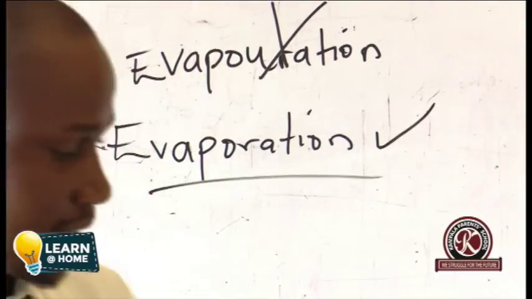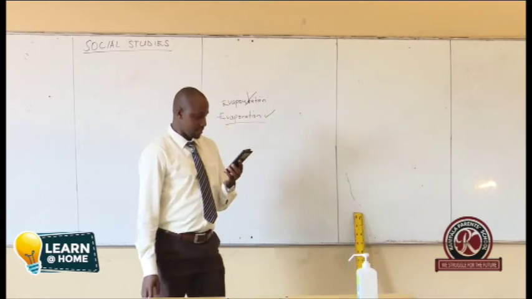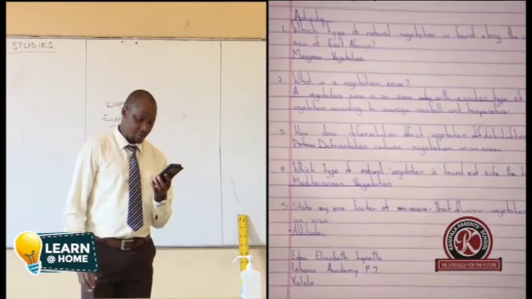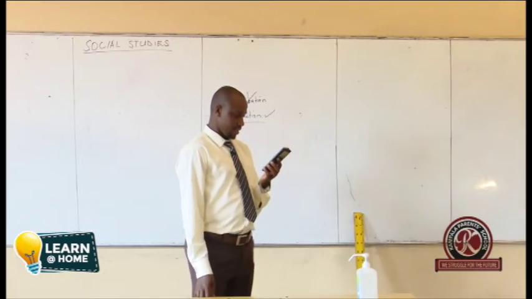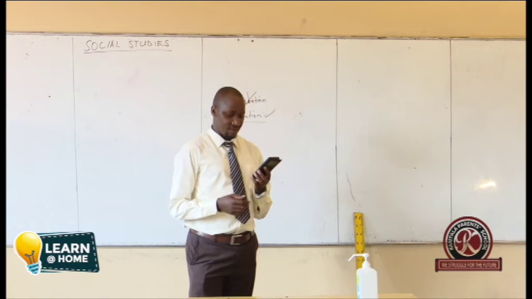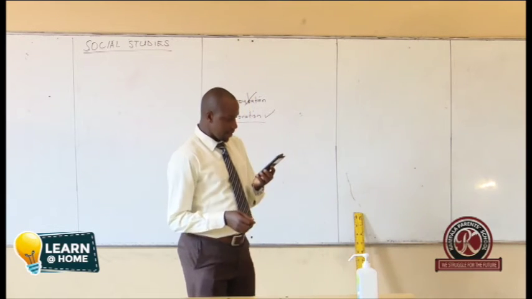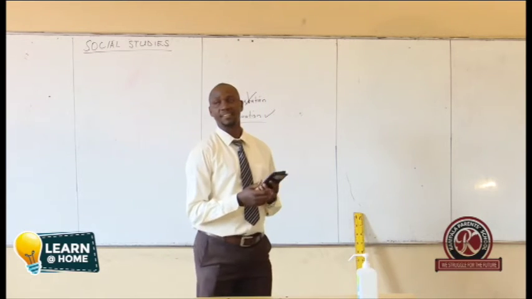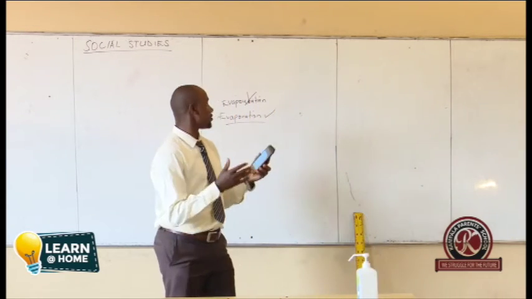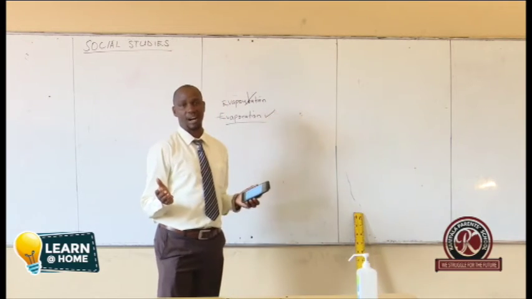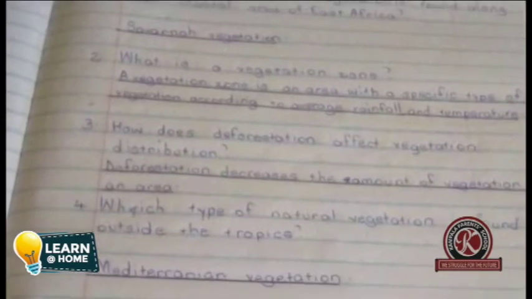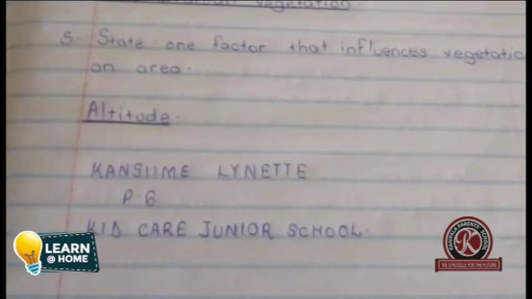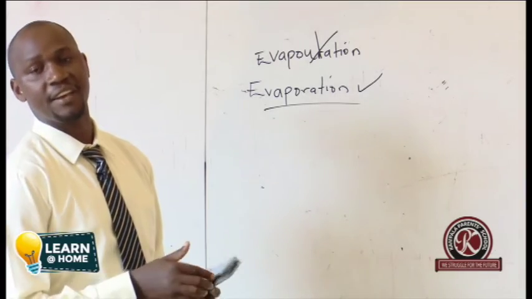Let us go ahead and look at some other people. This was Addison David from Joy Primary School, Masaja. The way you phrased your answer was not right. You said, by evaporating when heated by the sun. Indeed, be brief. Because when you keep using very many words, you end up losing the track. So you only had to say, through evaporation. But when you say by evaporating when heated by the sun, you're spoiling your answer. However, you had the right idea.